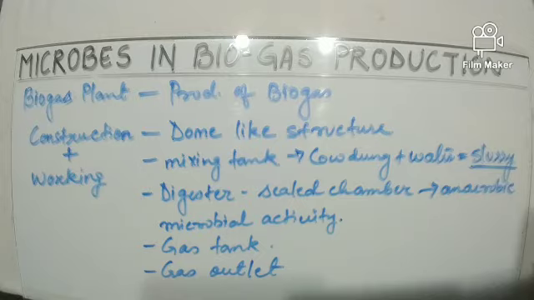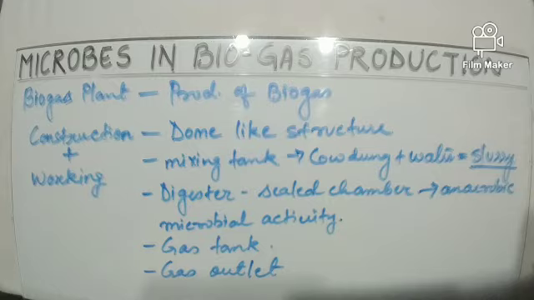Now this slurry is fed into the digester, which is a sealed chamber. This thing has to be kept in mind that the digester is a sealed chamber with no oxygen. If there is no oxygen supply, that means anaerobic microbial activity will take place, so methanogens will start their work here.